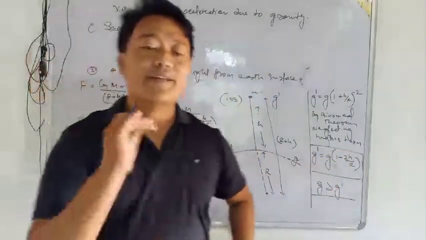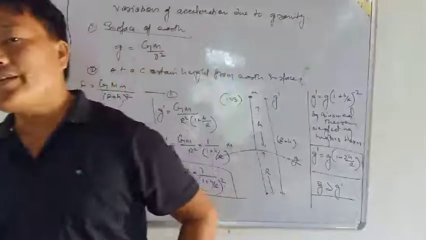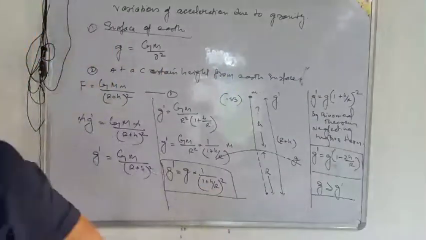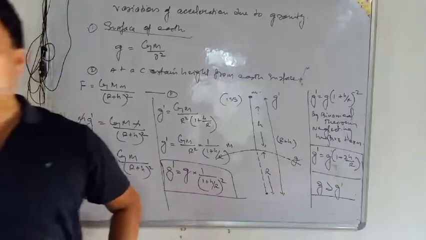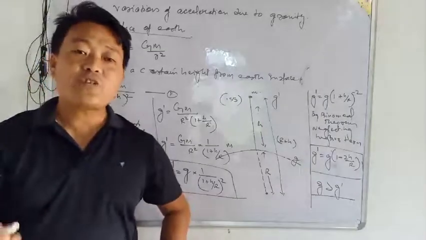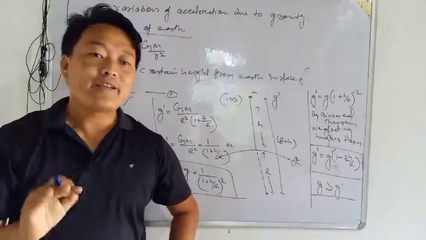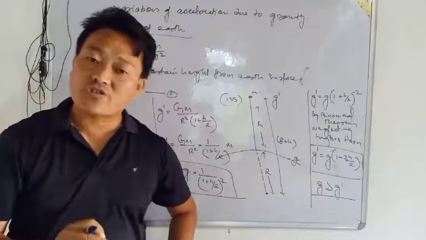If you move into space, the acceleration due to gravity slowly decreases, and for most of the space it will be 0. Now see, acceleration due to gravity is 0 where the International Space Station is launched.